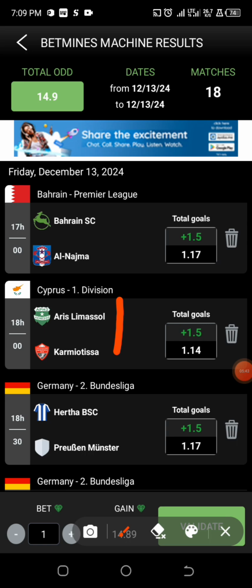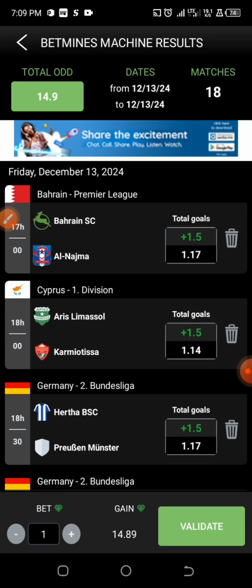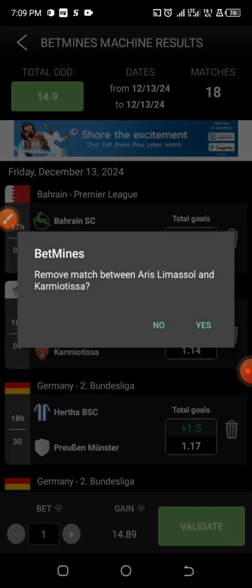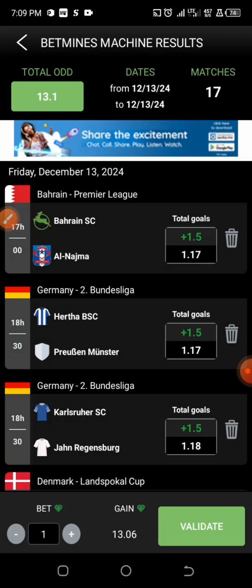But for me, after including some personal analysis and observation on it, I think it's not the best to go for. But they can actually play the 1.5 goals because the game seems to have a high probability of coming out as over 1.5 goals as well. But there are other particular factors that you need to consider, and including them in this video will take a lot of your time.